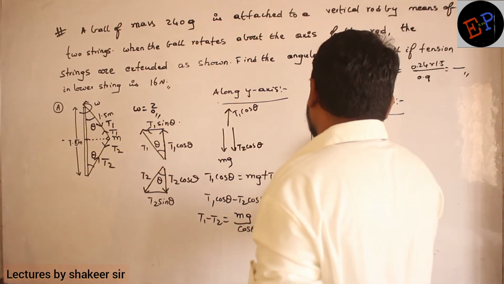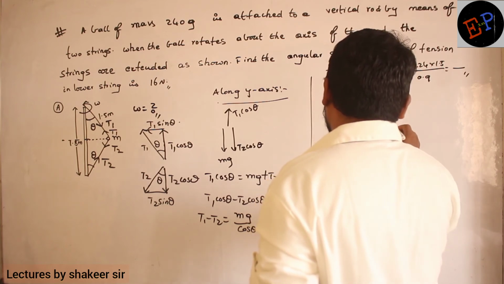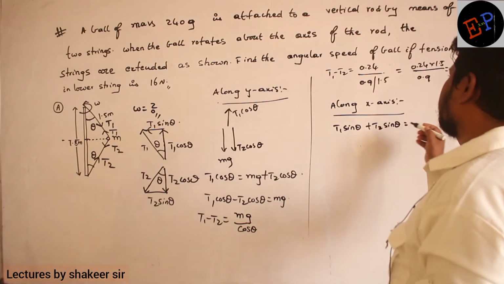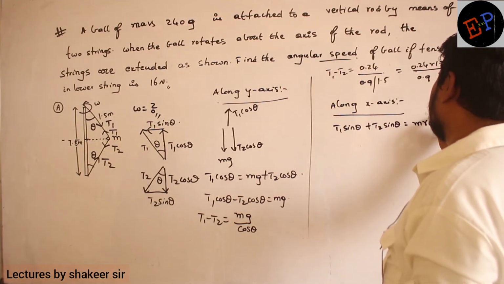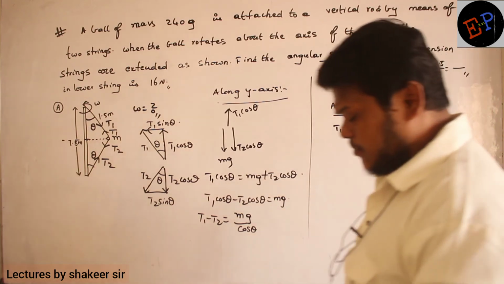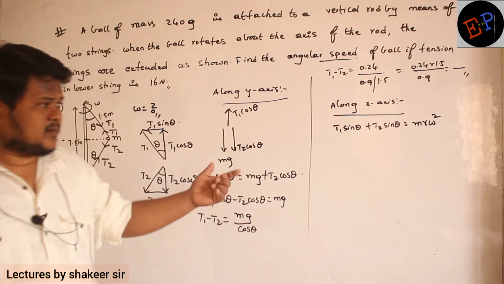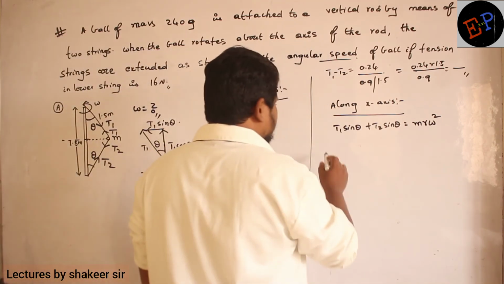So I will write T1 sin theta plus T2 sin theta, they are providing the centripetal force. And how much is the centripetal force? He is asking us to find out angular velocity only, no? So we will calculate m r omega square. I can write centripetal force as mv square also, but tangential velocity is not required, angular velocity is required.